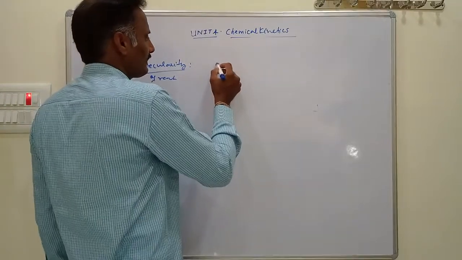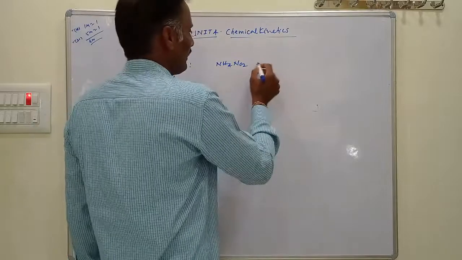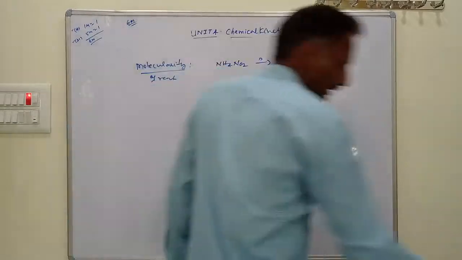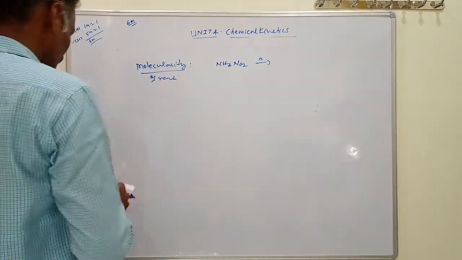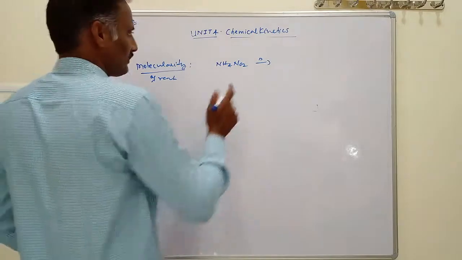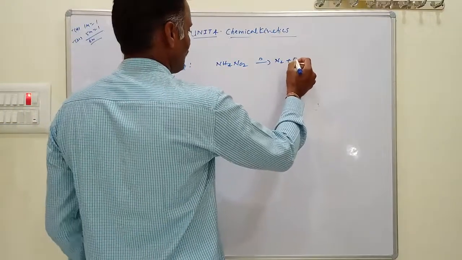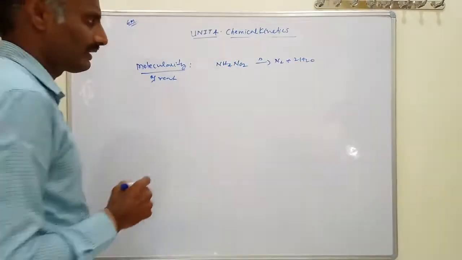For example, take ammonium nitrate, and its decomposition gives N2 plus 2H2O. And this is called a unimolecular reaction.